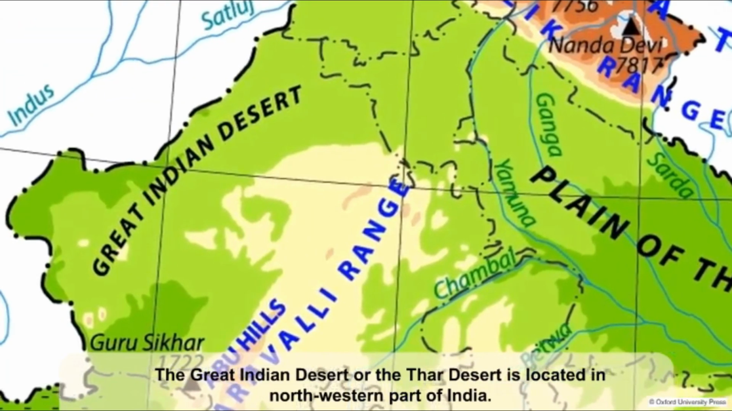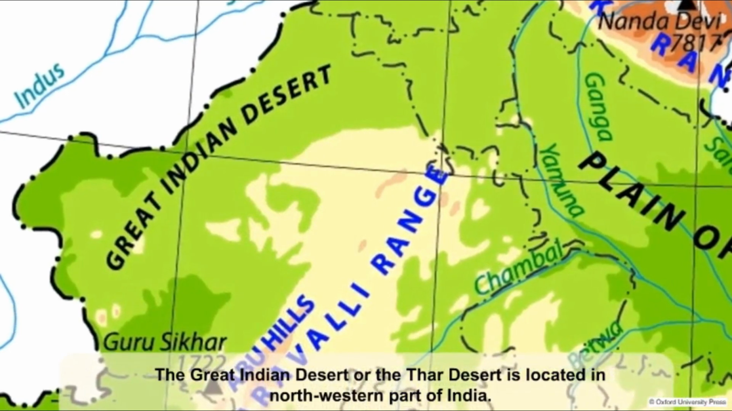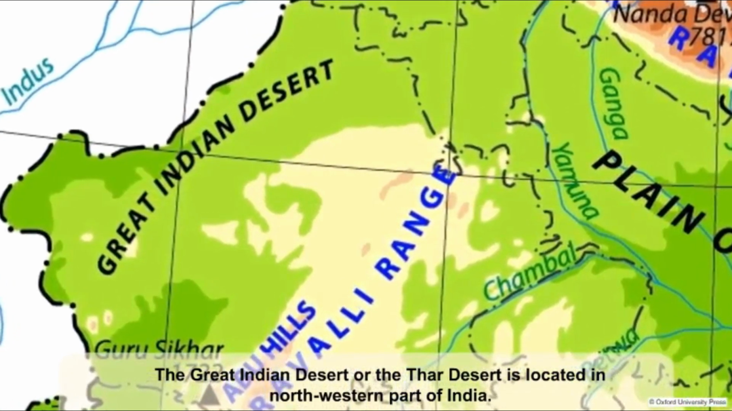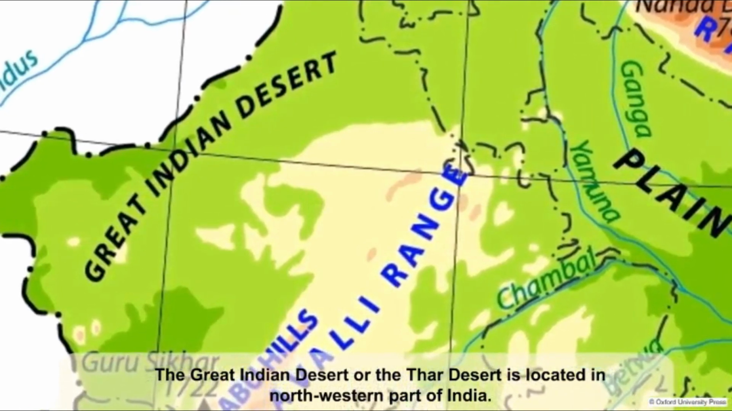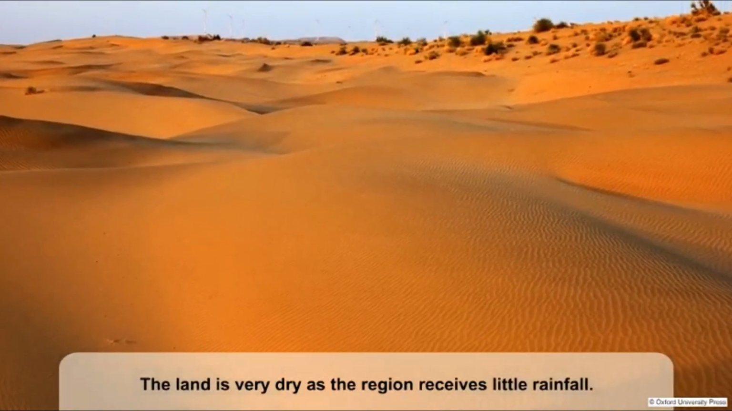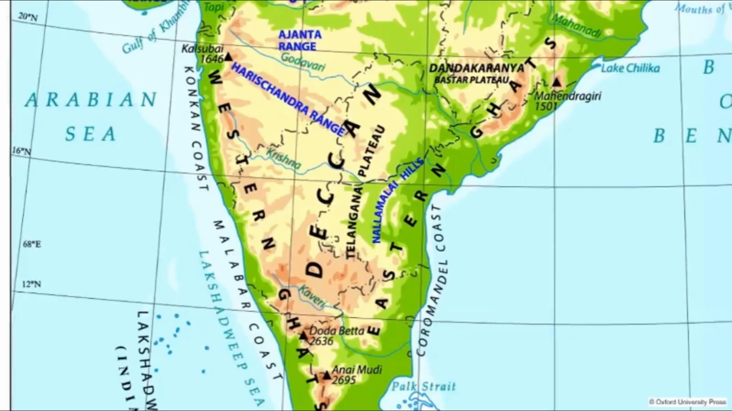The Great Indian Desert, also known as the Thar Desert. The Thar Desert is located in northwestern part of India. The land is very dry as the region receives little rainfall.